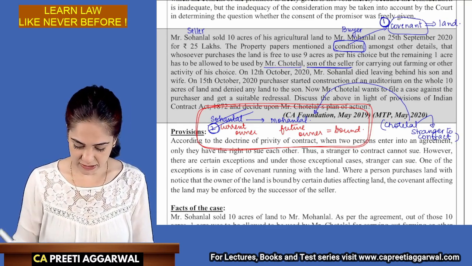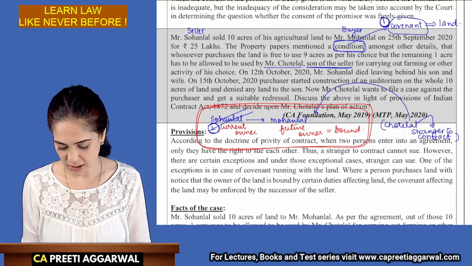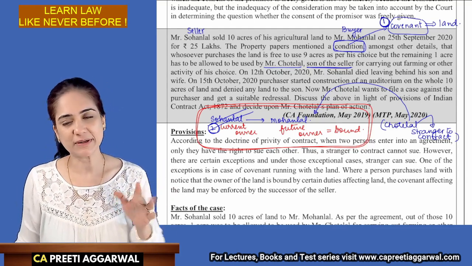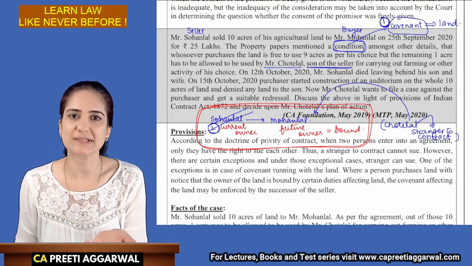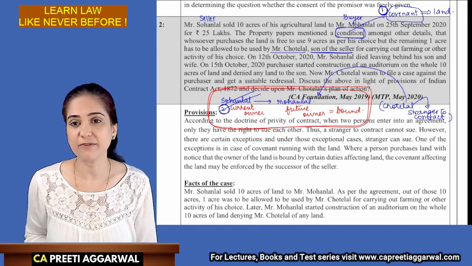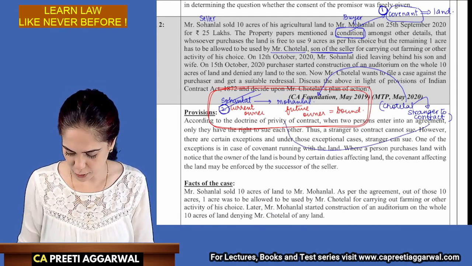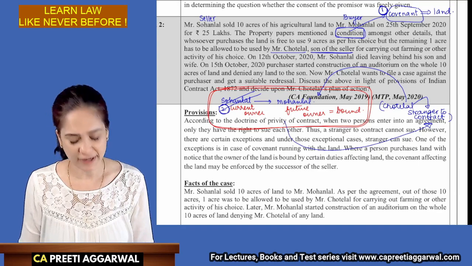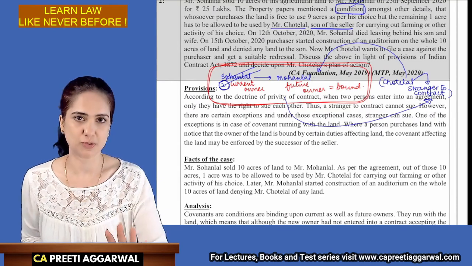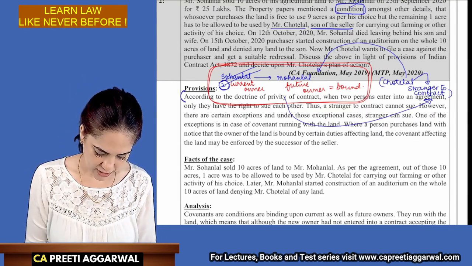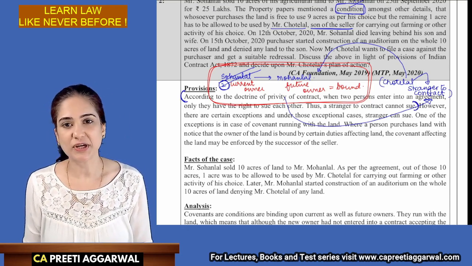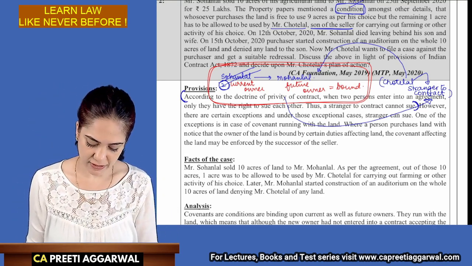The purchaser started the construction and he denied any land to the son. Now Chote Lal wants to file a case. Although he was not a party to the covenant, he can enforce the covenant even though he is a stranger to contract. It's an exception. So according to the privity of contract, why have they mentioned privity of contract? Because the concept of stranger to contract is mentioned here, right? According to privity of contract, when two persons enter into an agreement, only they have the right to file a case. The stranger cannot ideally sue. However, there are certain exceptions. Under those exceptional cases, a stranger can sue. One of the exceptions is covenant running with land.